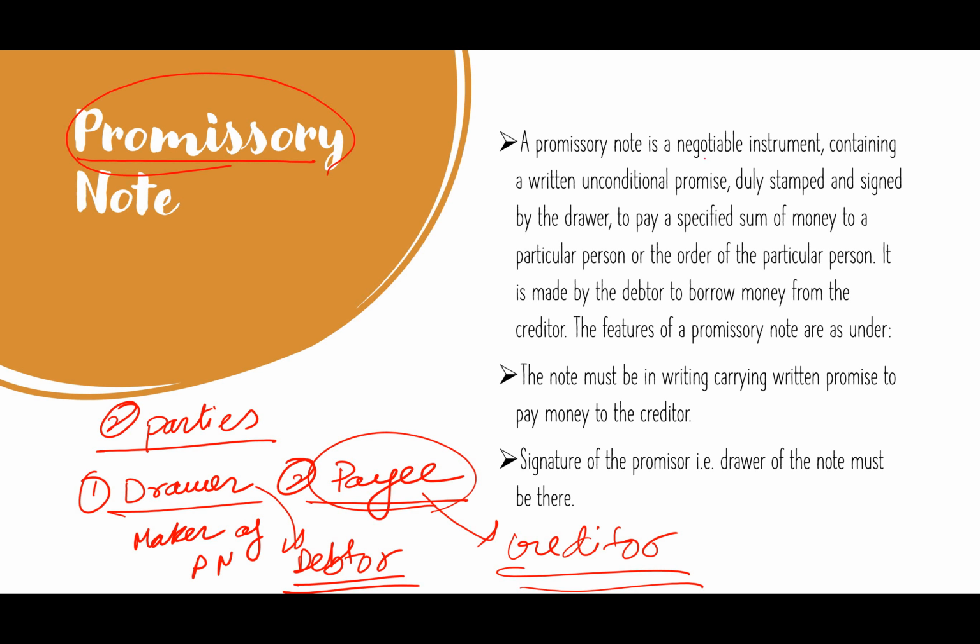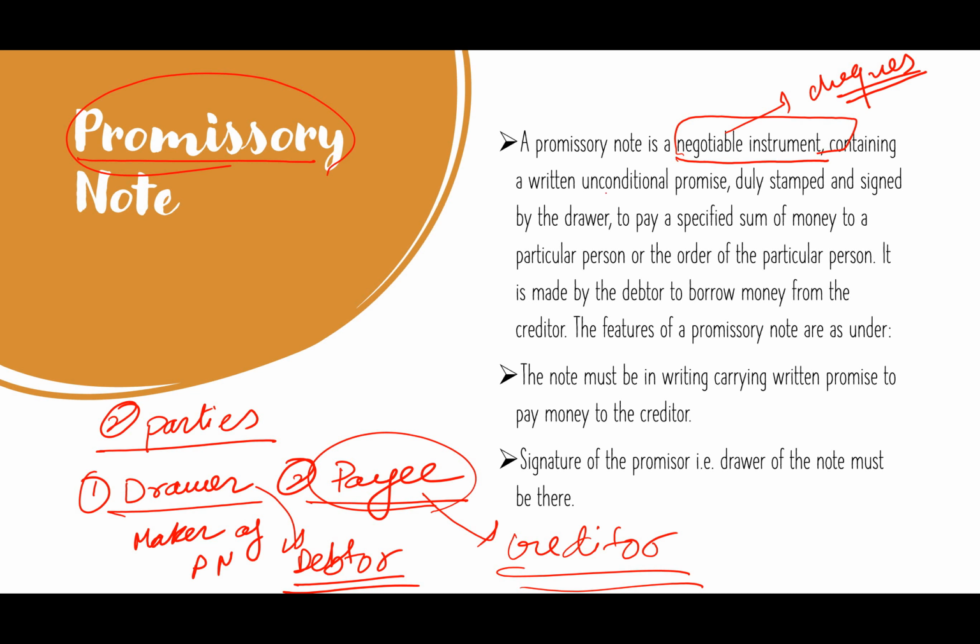A promissory note is a negotiable instrument. What is a negotiable instrument? Negotiable instrument is a document of promise to pay on the spot or later. So promissory note promises to pay later. That's why it is a negotiable instrument. Checks are also negotiable instruments. That is, checks also promise to pay on the spot or later.